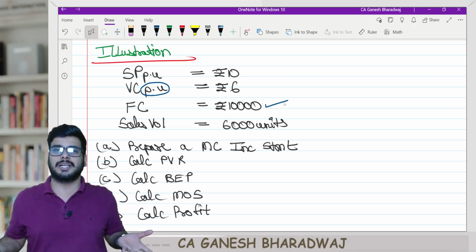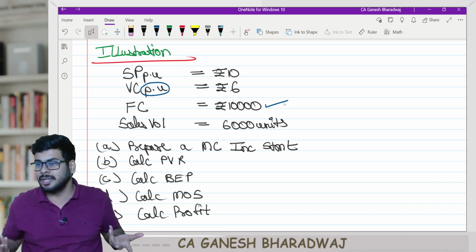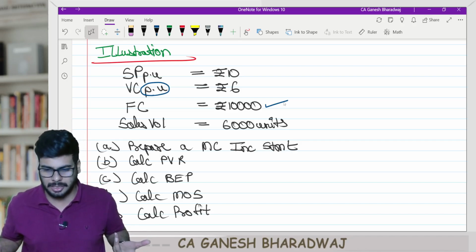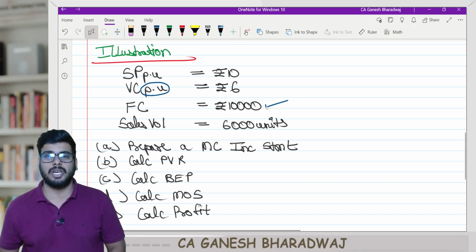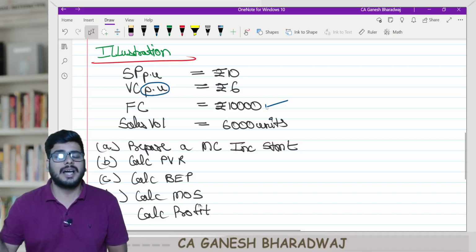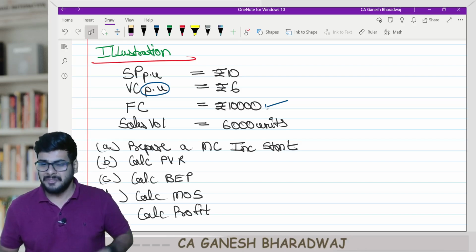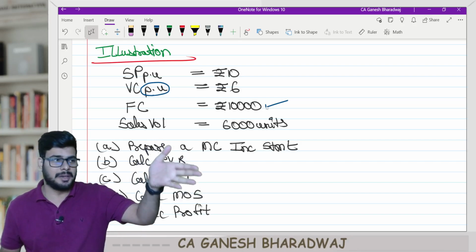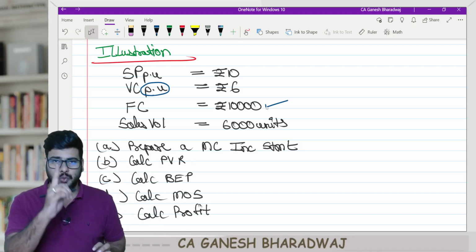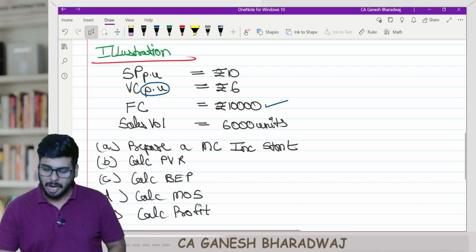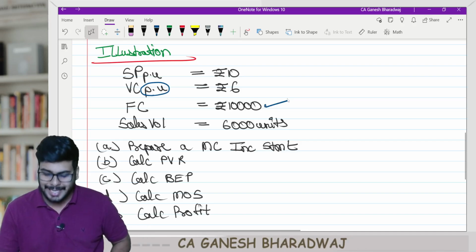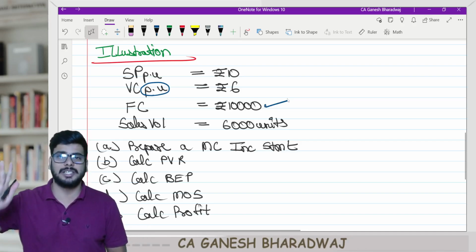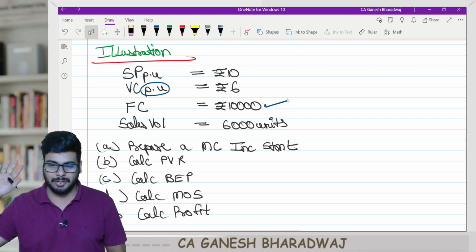If I don't produce that particular output, then I need not incur this extra material cost. Correct? Whereas a fixed cost example is factory rent. Whether I produce my products or not, whether I produce 1 unit or 10,000 units, or I don't produce anything at all, I need to pay my landlord this 10,000 rupees of rent. Are you clear with this?